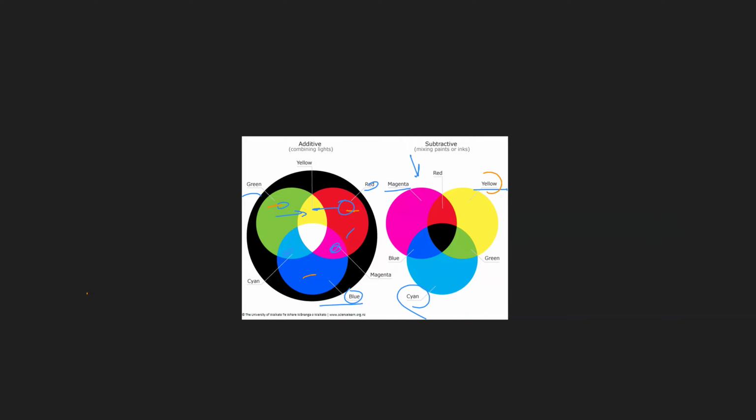Okay, then if we take these three secondary colors, which are the magenta, yellow, and cyan, these ones now, if we use them, they're going to produce again the primary colors. So that means if we mix yellow with cyan, it will give us what? Green. Why? Because if you go to see the primary here, this is yellow. This is cyan. This is blue. This is yellow. And this is cyan. And all of them are included inside the green. So if you now mix the yellow with the cyan, and since both of them are secondary colors and they are inside the green, when you mix them, they'll give you what?